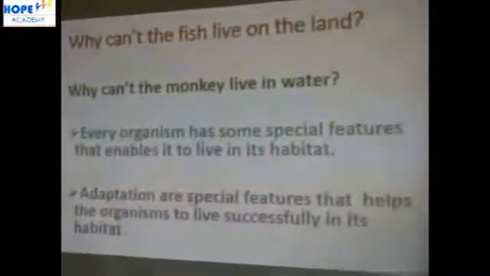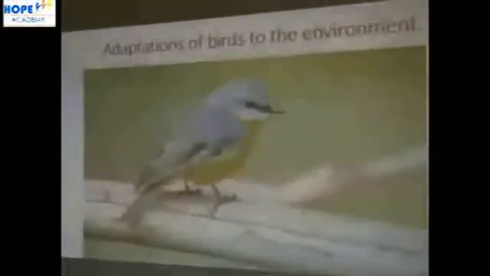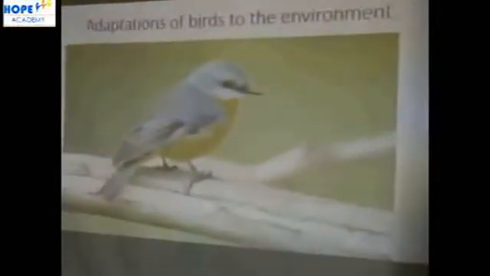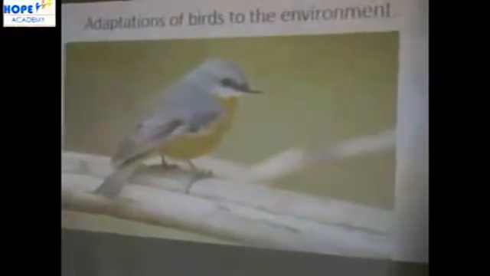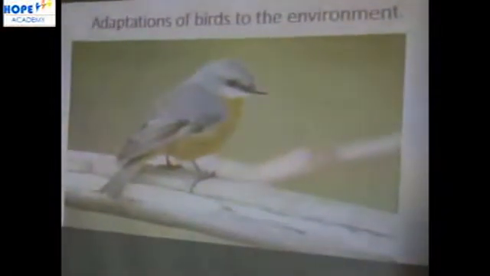Is adaptation. Let's look at this animal here. This is a bird. So what are some of the special features, in your view, that you think can help the bird to live successfully in its environment, the bird you see in your community? What are some of the things that birds have that will enable them or help them to live successfully? What are some of them? Are you thinking about them? Very good. Alright, now let's go through together.